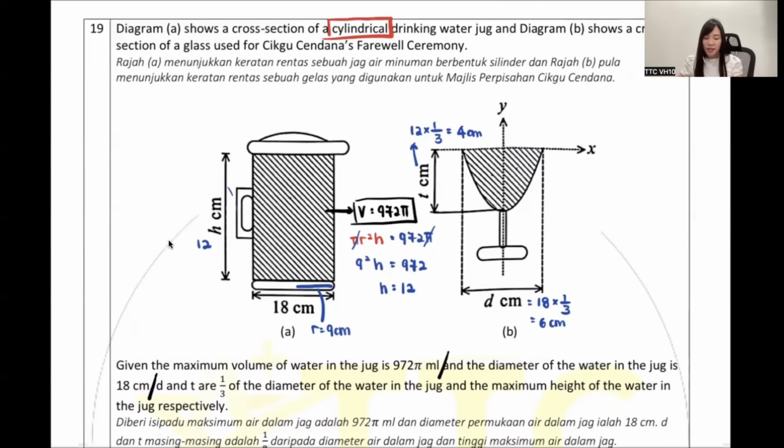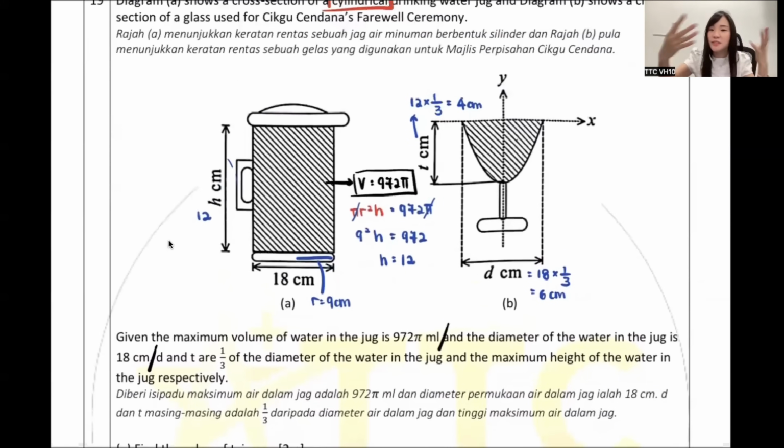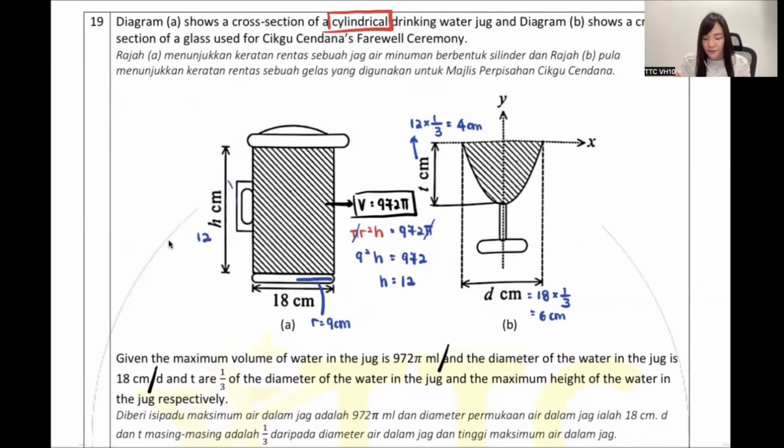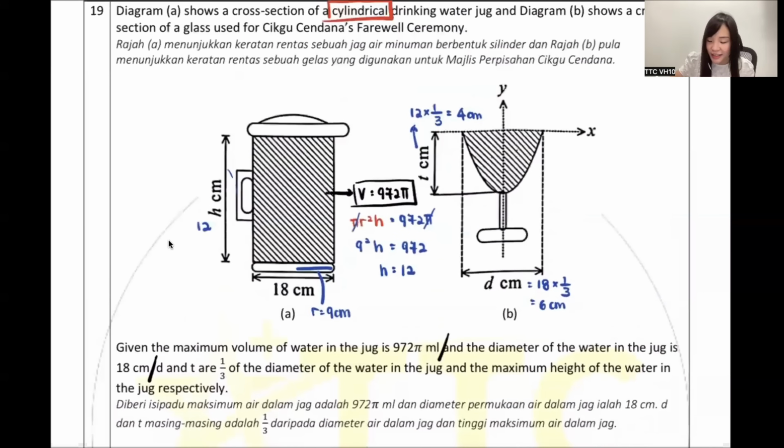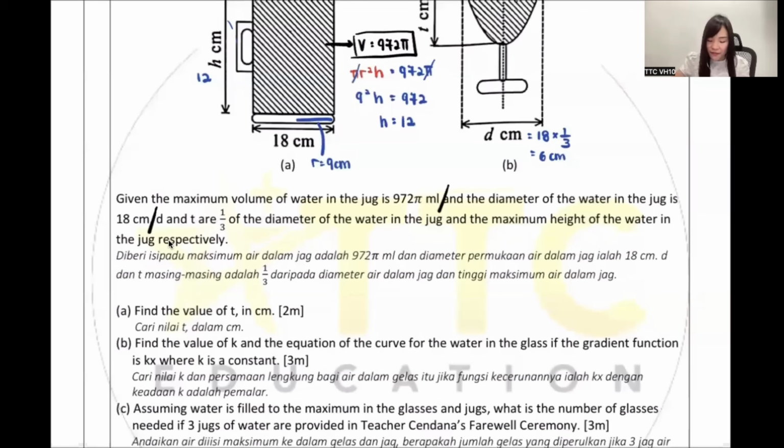Yes, okay, good. Then move on. Nothing else, every single thing you well prepared, okay? A, they say find the value of T. So A, we already done, okay? B, find the value of K.